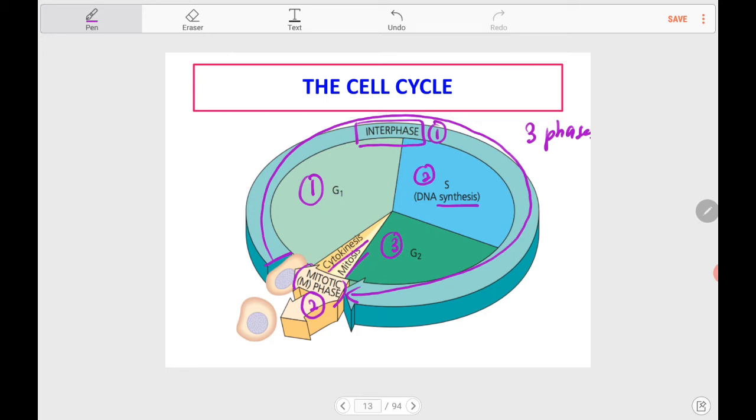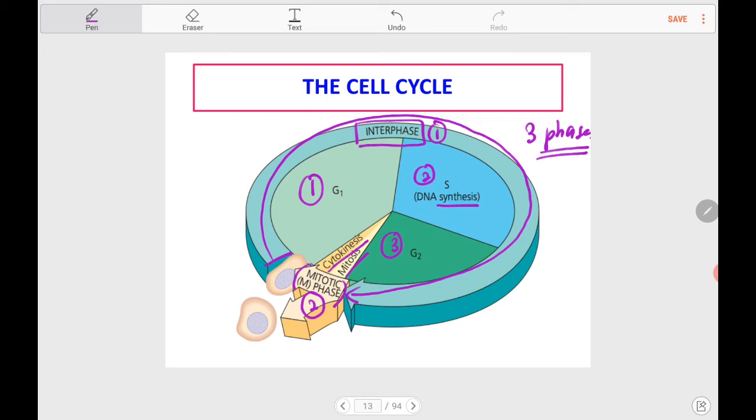M phase or mitotic phase is also referred to as a stage of the cell cycle. For interphase there are three phases, G1, S and G2 phase. For the M phase there are two phases, which are mitosis and cytokinesis.